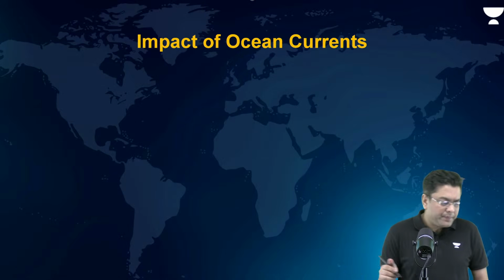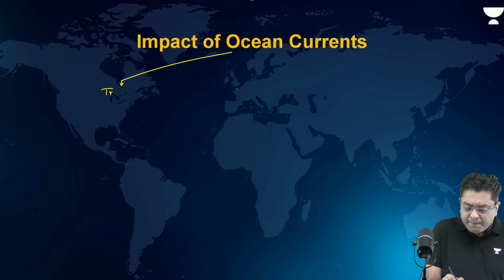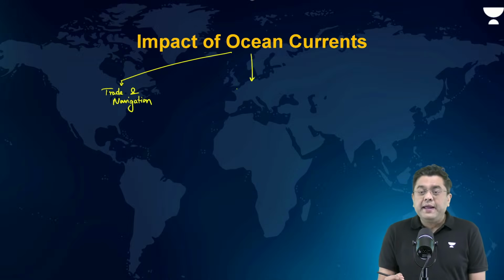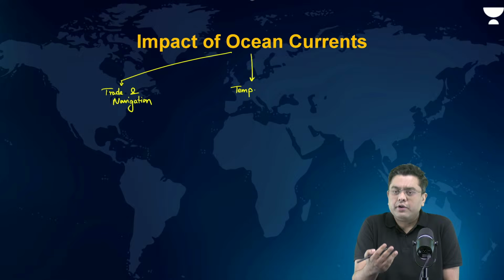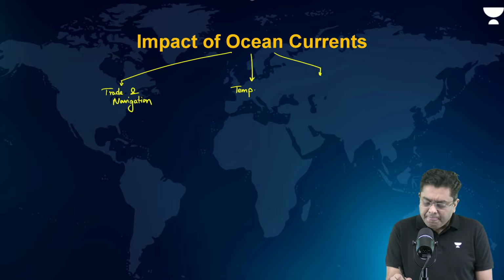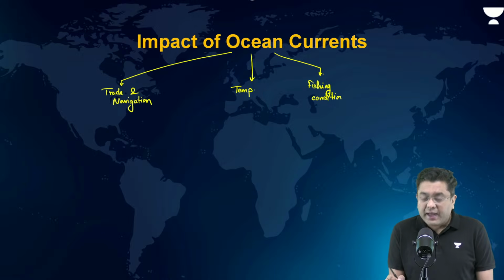Impact of ocean currents. How do they influence? So, first of all, they help in trade and navigation, right? They allow for the movement of ships from one region to another. Then they help in temperature, right? They influence the temperature. Cold ocean currents will lower the temperature. Warm ocean currents can increase the temperature. Then fishing conditions, wherever warm and cold ocean currents meet, ideal fishing grounds.